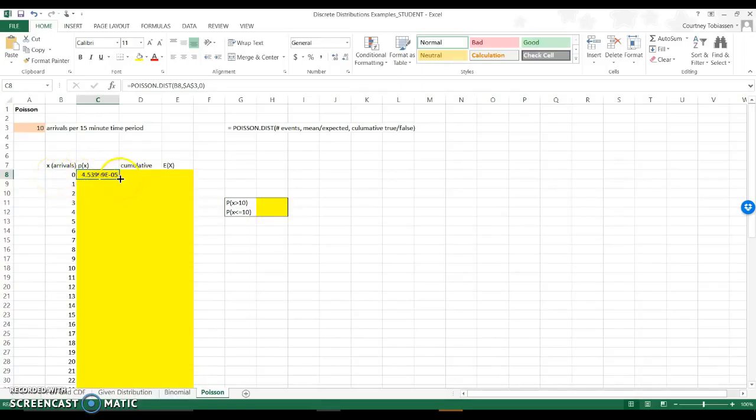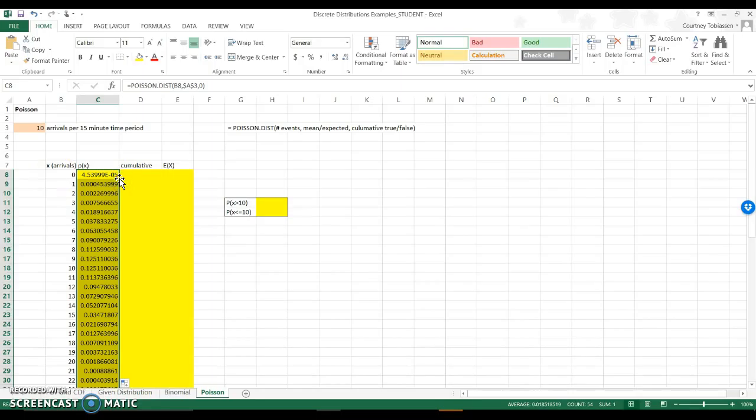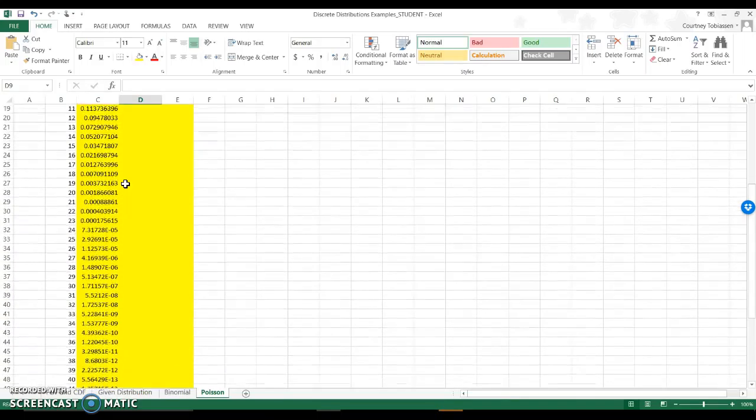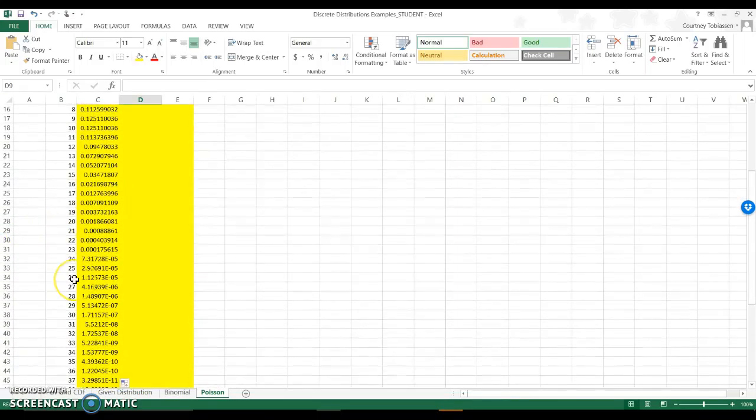It's very, very small. I'm going to double click. That's going to fill all of them. So I could continue as much as I want because come on, Excel does it for you. So the chances of having a lot of people show up in 15 minutes is very, very, very small. You see the E minus 17, there are 17 zeros before that 1, and then 175.